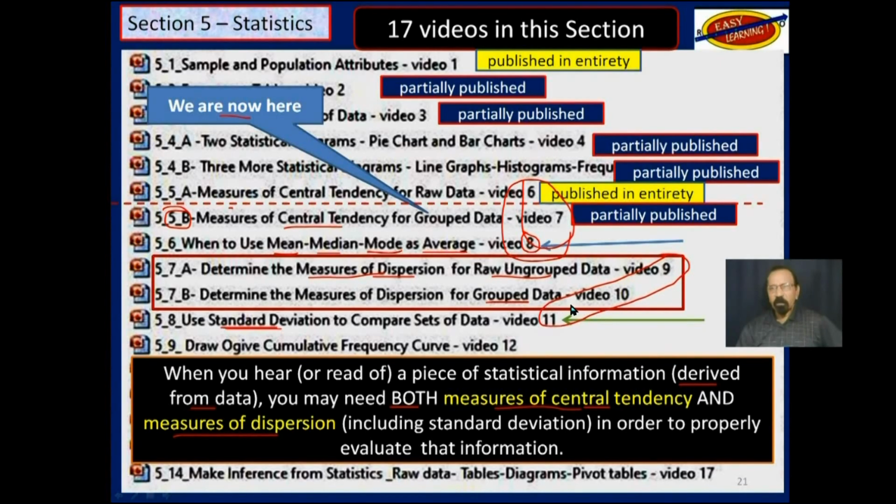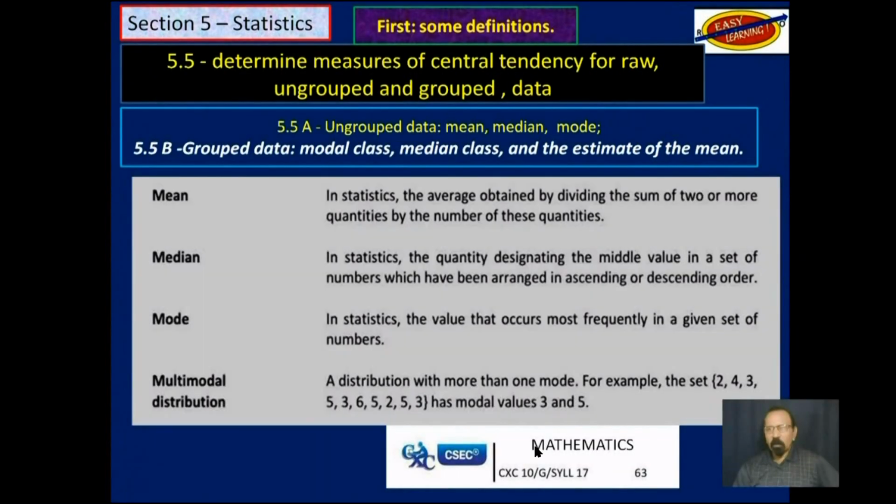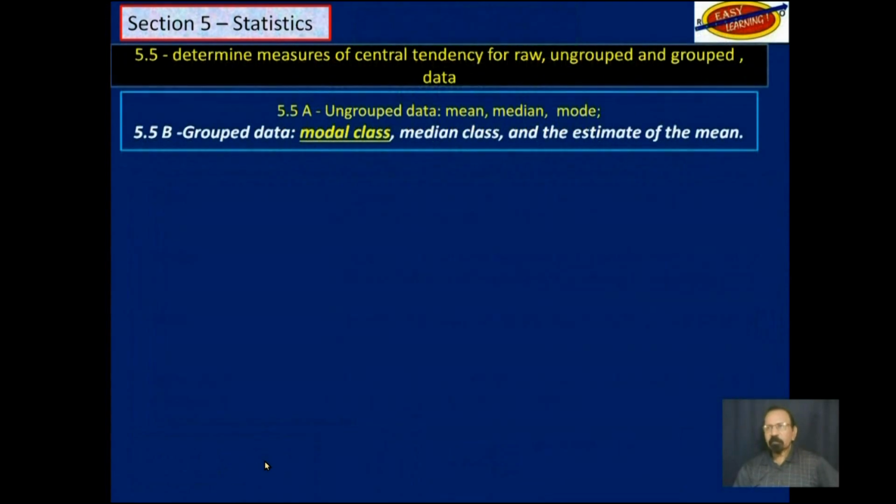So you will need to know these in order to properly evaluate that piece of statistical information you were just given. So recall from your mathematics syllabus, page 63, we have some definitions for mean, median, mode, and modal distribution. So keep that in mind.